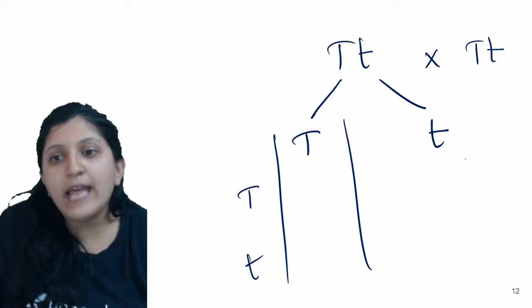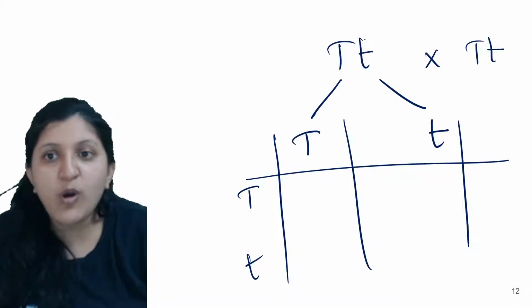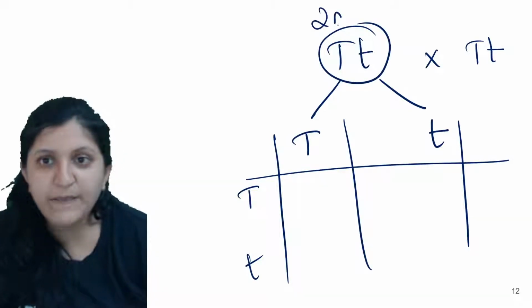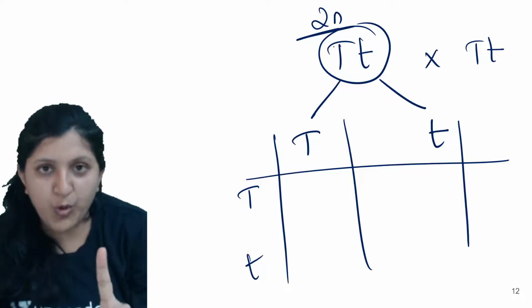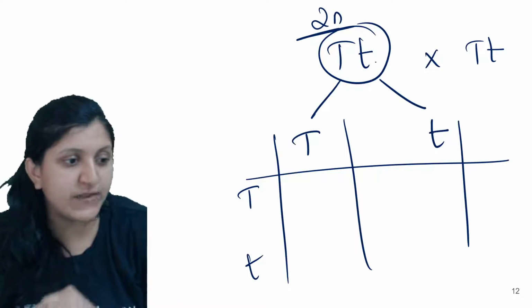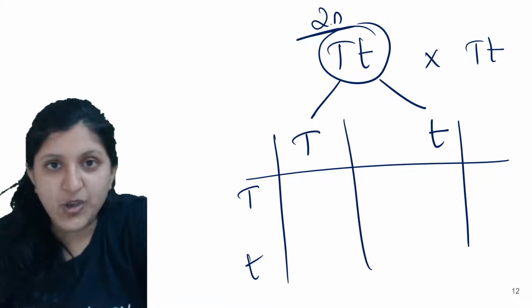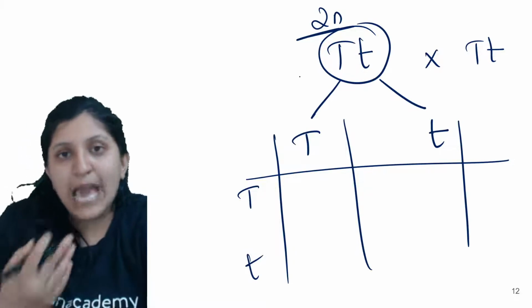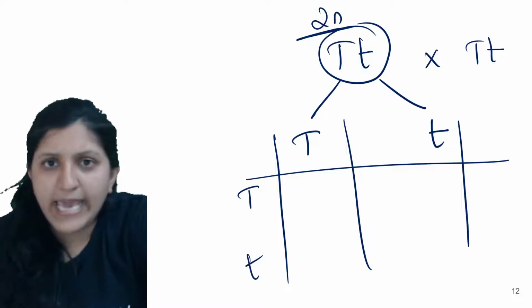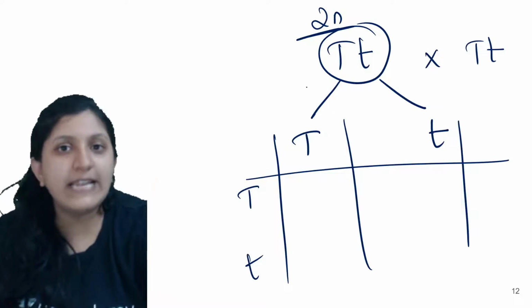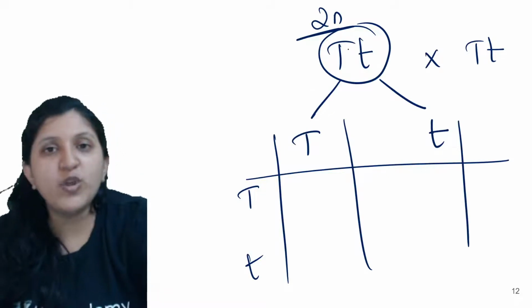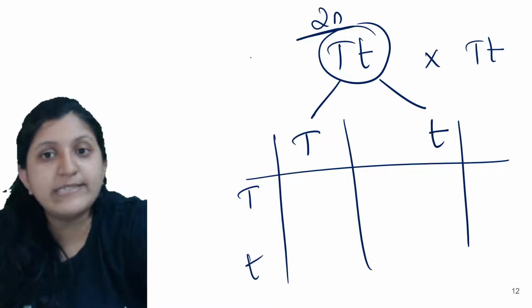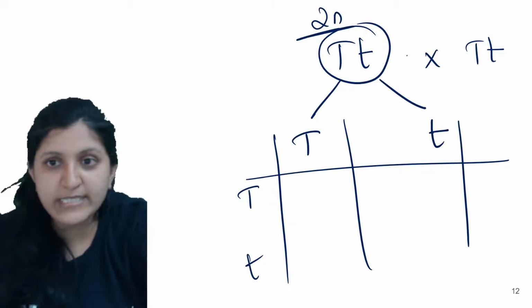Then only you can see a combination, because this is 2n, two sets of chromosomes, which is a diploid condition. Here we don't want two sets of conditions, because for any body character expression, only one allele is going to express. Both of them might be expressing only in a homozygous condition.